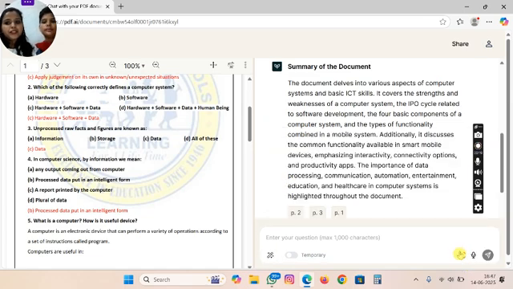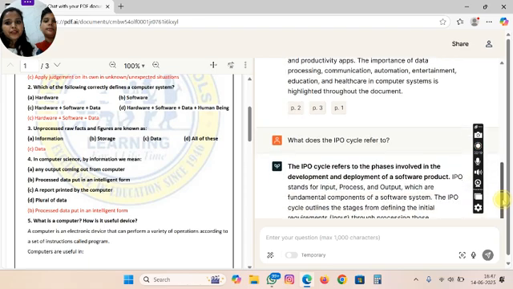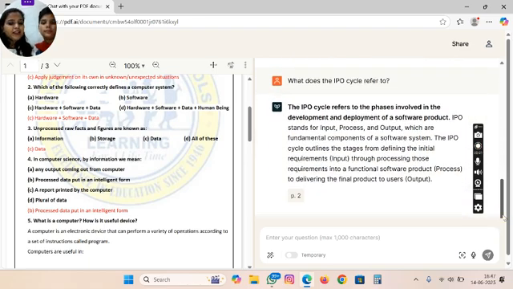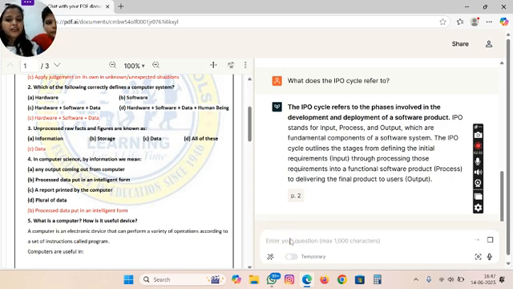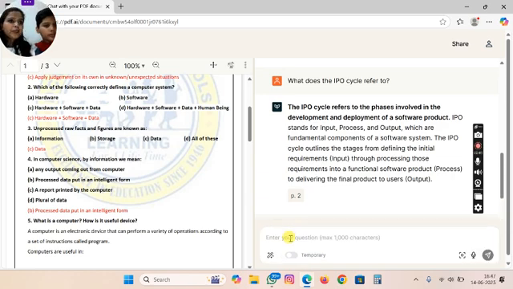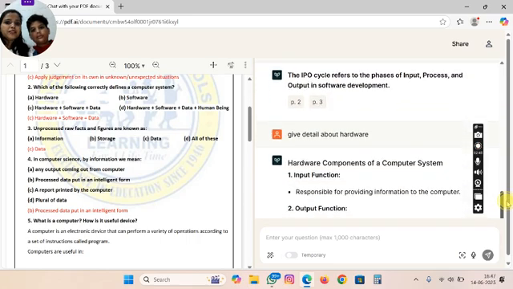And here is the answer. In the same way, if you want to find some other information, like give details about hardware, I press the enter key. So my response is here.